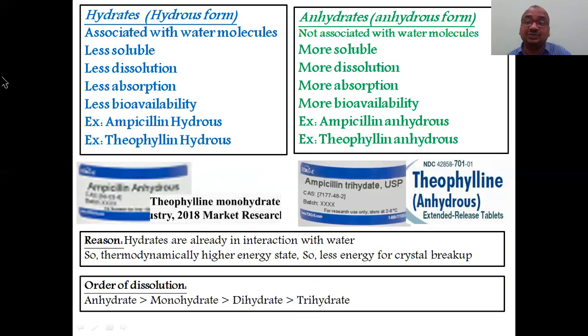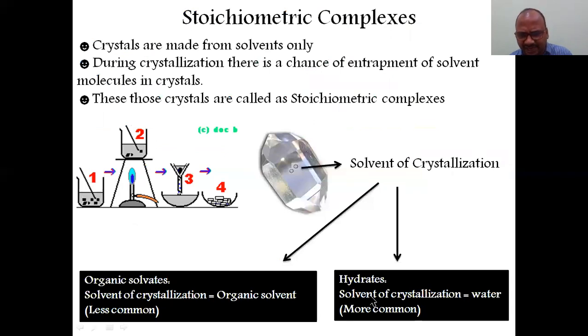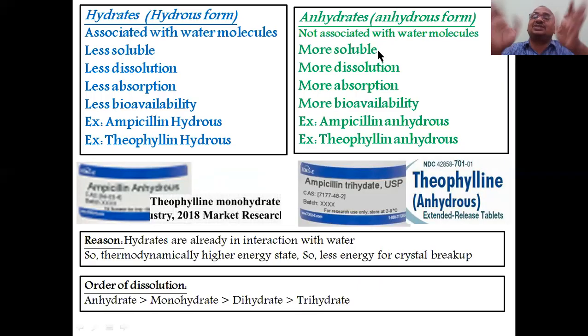Which is more soluble and which is less soluble? First, we will compare the hydrates. Only hydrates I will take. See here, these are the hydrates. Hydrates means water. Anhydrous means it doesn't consist of water. That's it.